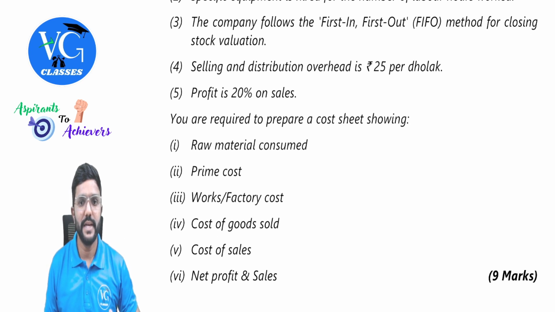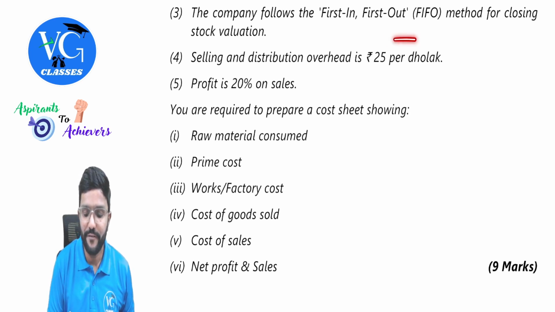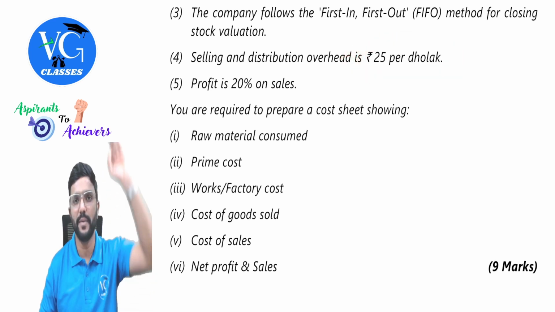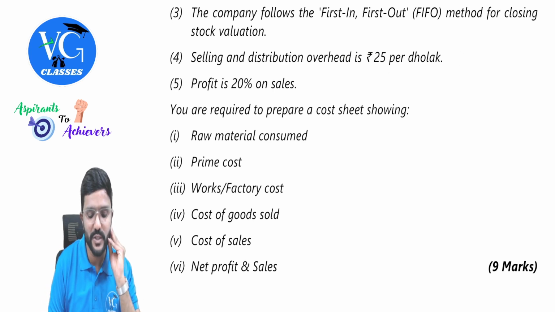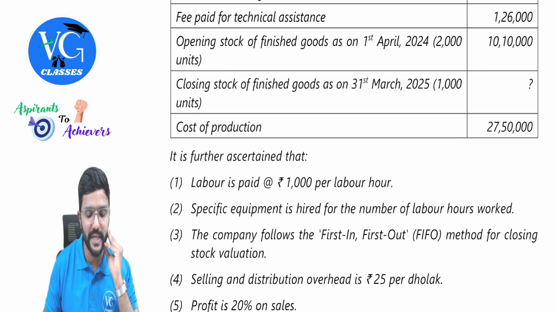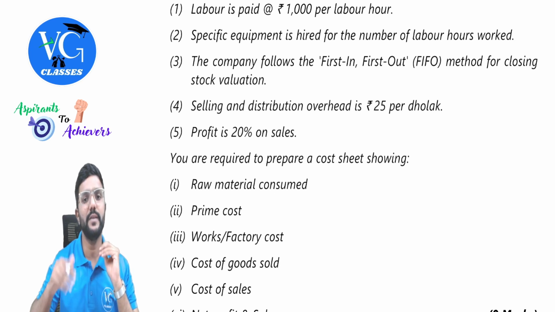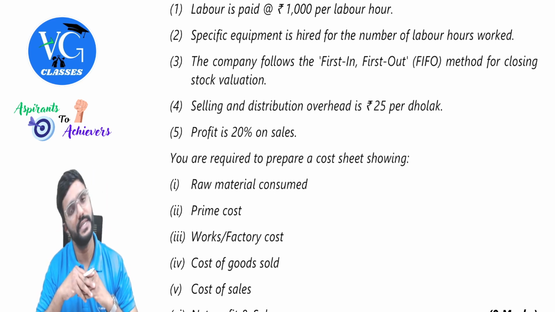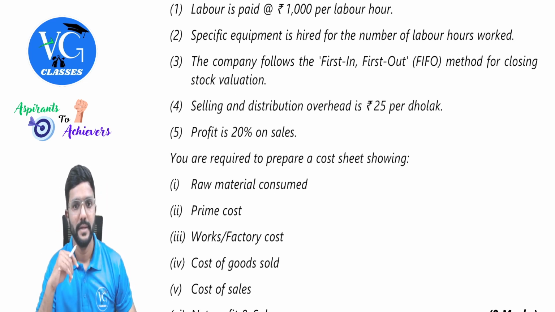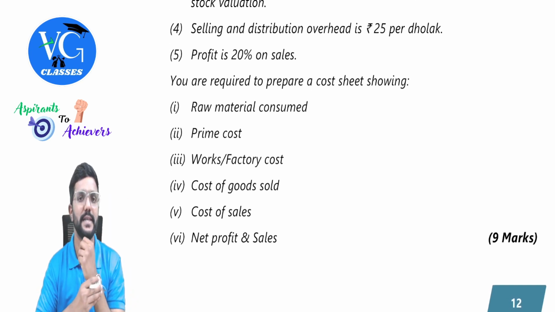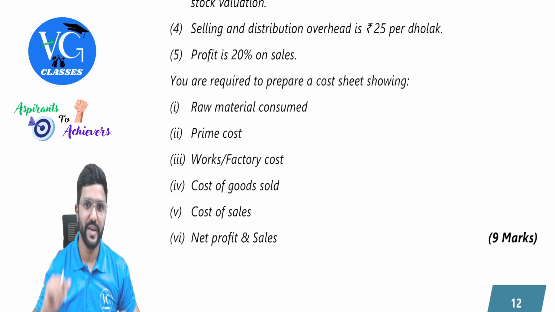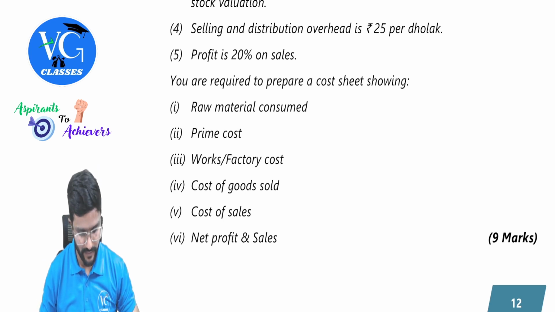Selling and distribution overhead is 25 rupees per unit, that is number of units sold 6000 into 25 rupees. Profit is 20% on sales. Actually, sales we will not know. But can we convert this profit percentage on cost? Yes, we can convert it and calculate profit. Once we add the profit to the cost, we will get sales, guys. So we are supposed to prepare the cost sheet. Fine. We will look into the answer.